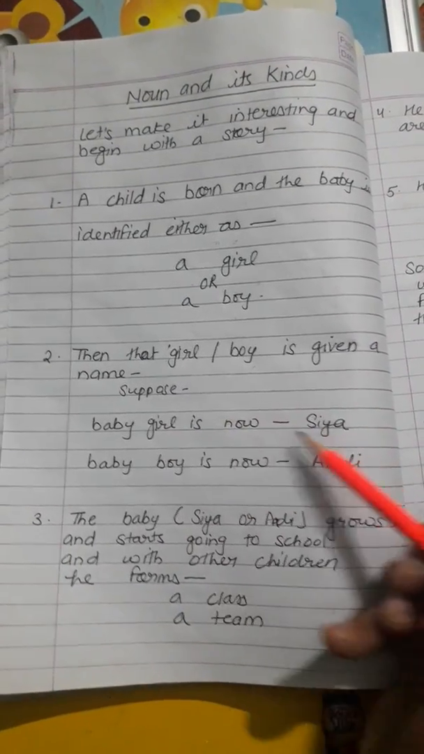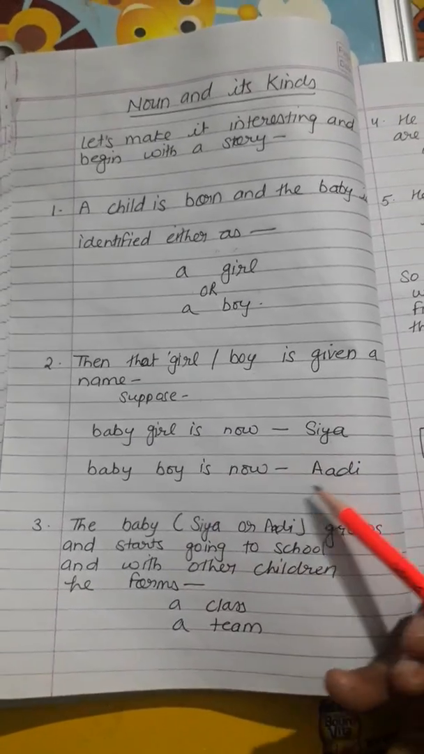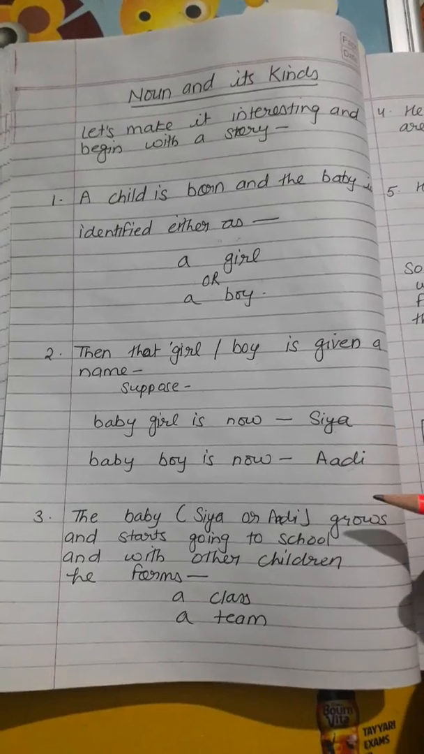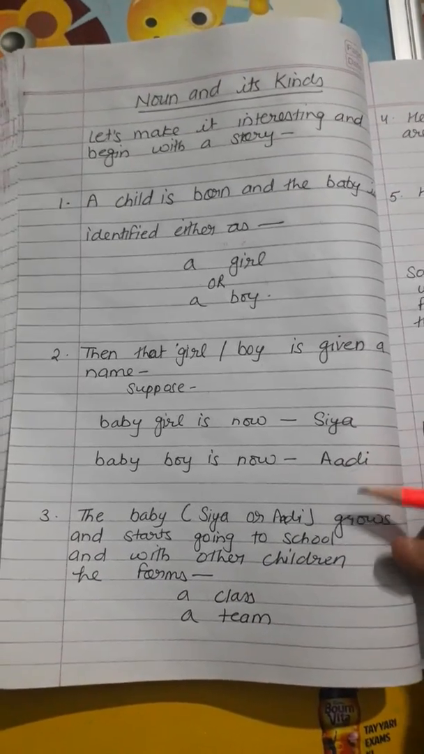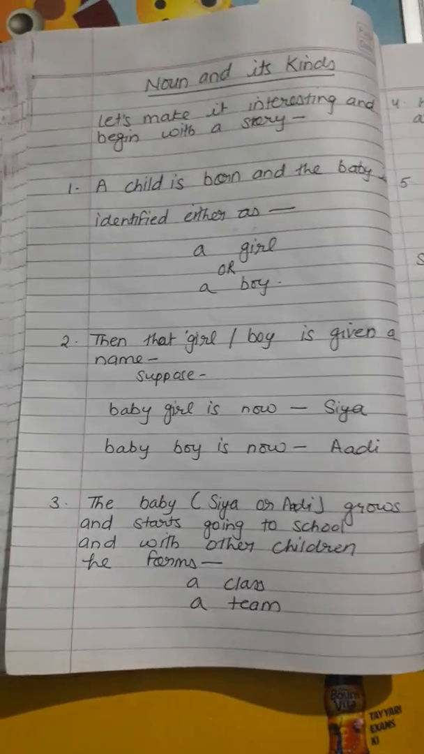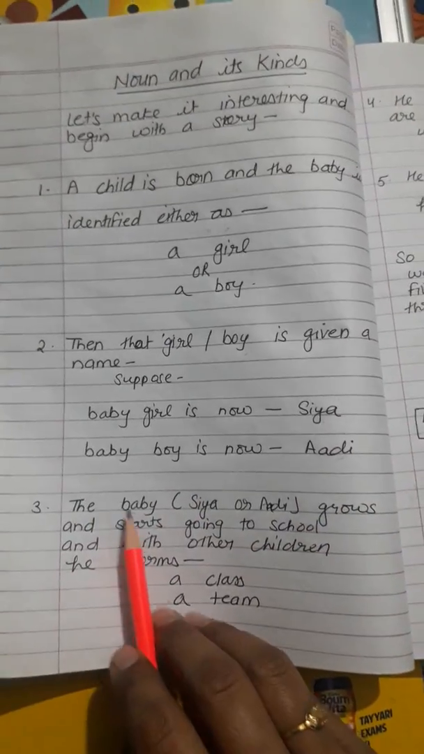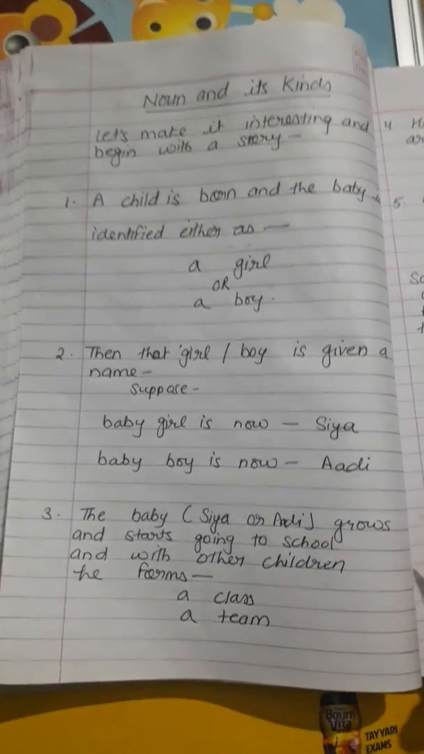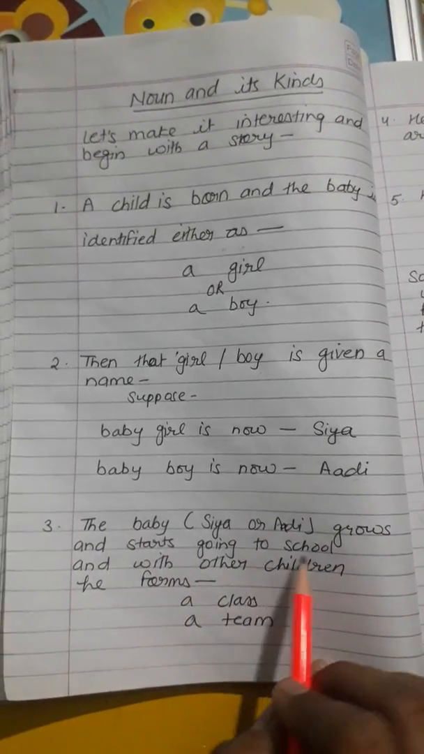Suppose baby girl is now Sia and baby boy is now Adi. Okay, so they have been given a specific name. Now, nobody will call it a girl or a boy, they will address the baby by its name, like Sia or Adi. Now, in the third stage, what happens? The baby grows, whether it is Sia or Adi, it grows and it starts going to school.